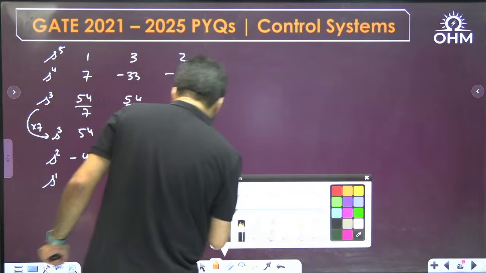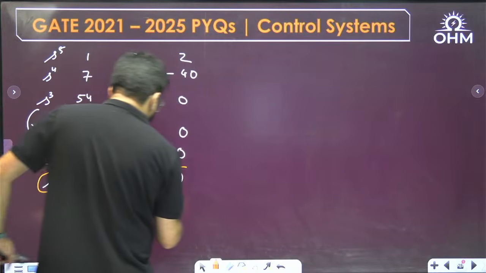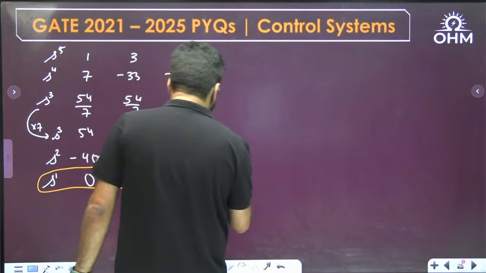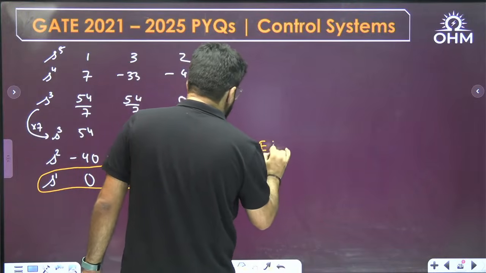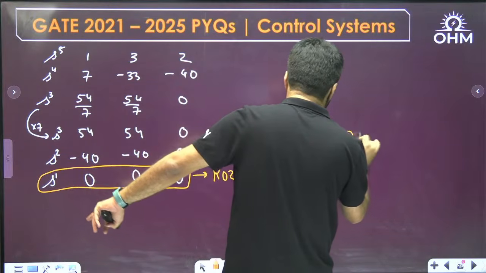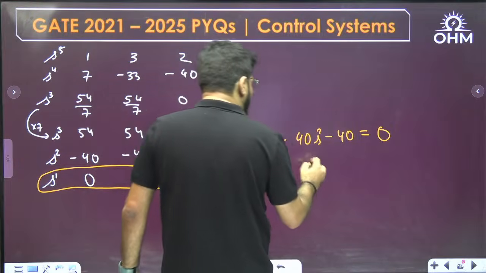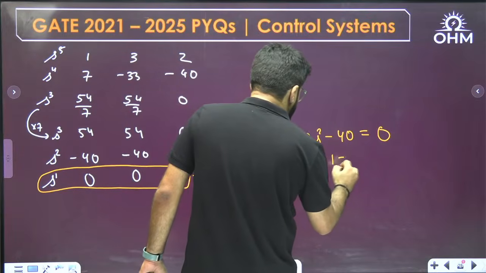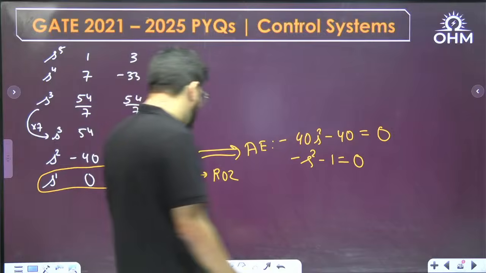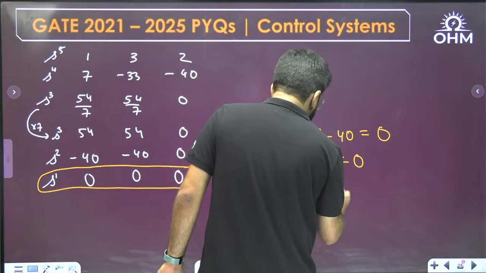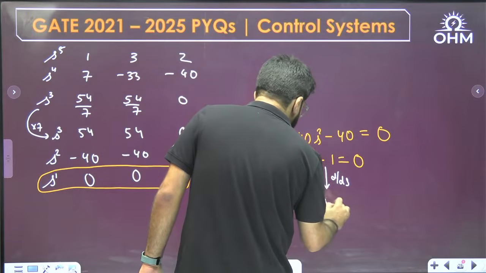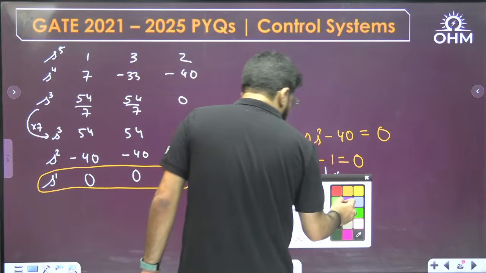The row of zeros, ROZ case, is the most important expected case from the Routh-Hurwitz. Whenever there is a ROZ, we form the auxiliary equation from the row above the row of 0. What is the auxiliary equation? Minus 40 s square minus 40 equal to 0. You can cancel out 40: minus s square minus 1 equal to 0. Don't cancel out the minus sign, since sign changes are the most important thing. Then differentiate the auxiliary equation. So what do you get? Minus 2s equal to 0, and hence you get the modified s power 1 row.